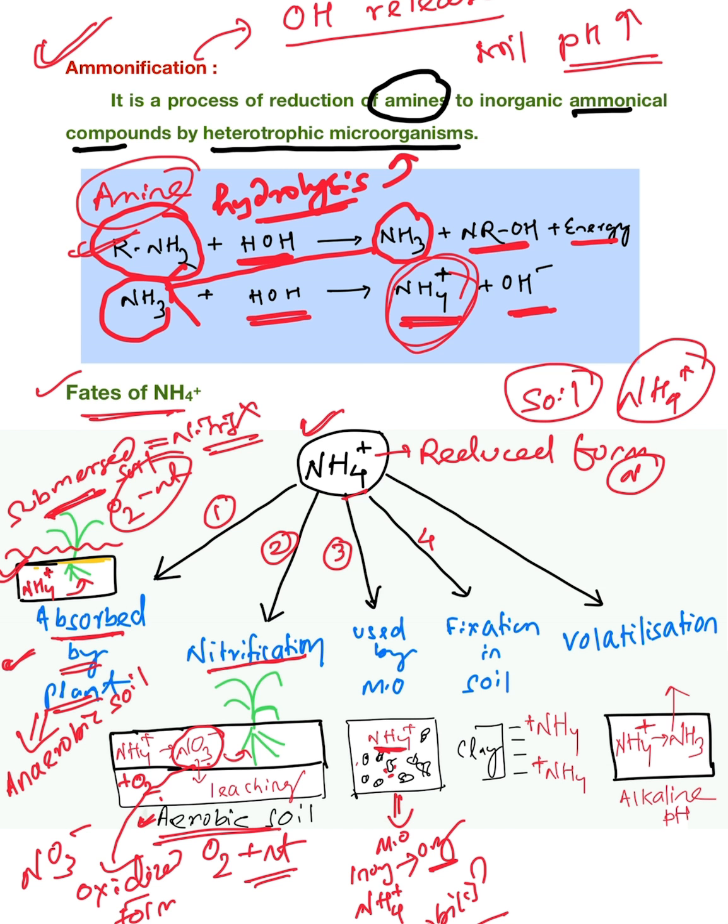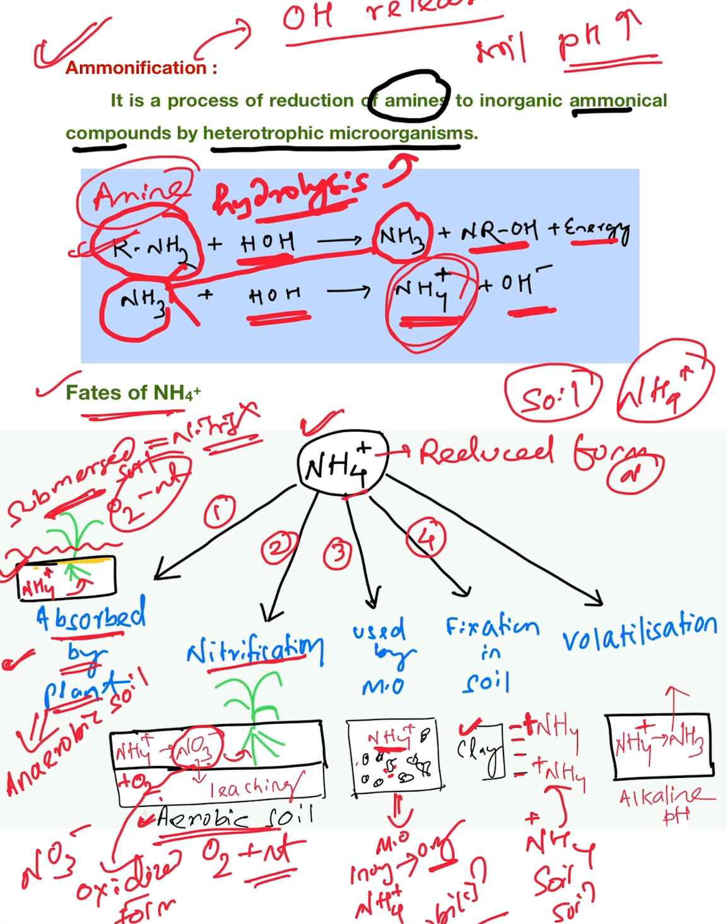Then the fourth case. As you know, the surfaces of most clay particles are negatively charged. But NH4 plus is positively charged. Your ammonium ion is positively charged. So there is a strong ionic force of attraction between negative and positive charge. That is why whatever NH4 plus ions are there in the soil solution will move to the clay surface and be fixed.